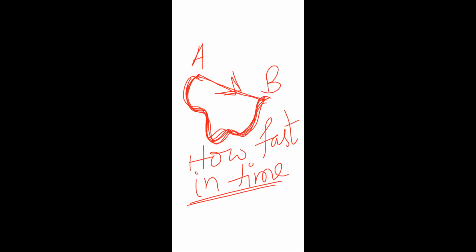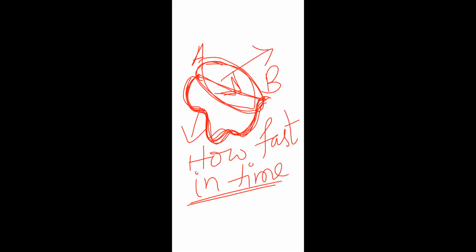Okay. Then velocity is what? Basically, velocity is with respect to the displacement. The speed means with respect to distance, but the velocity means with respect to displacement. That means how fast you are moving in time with a certain direction, because displacement means there is a direction.